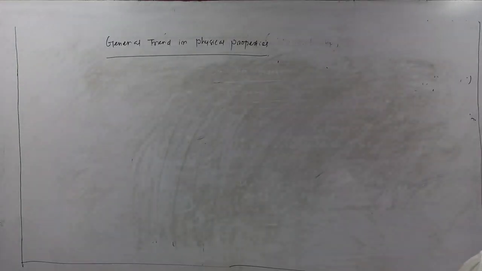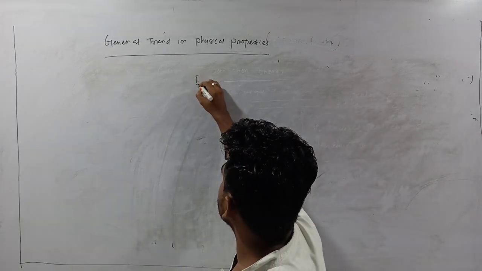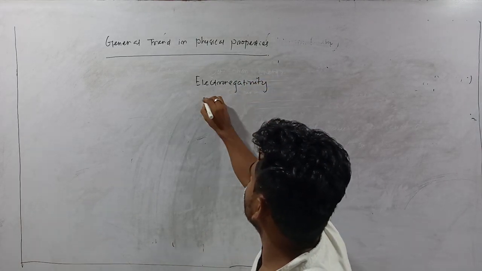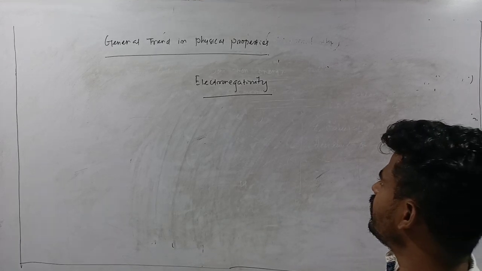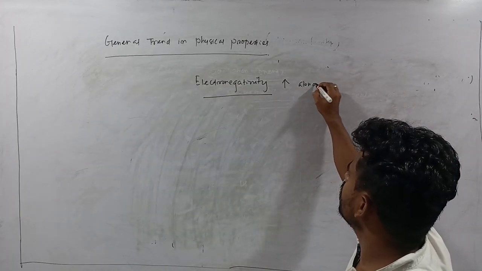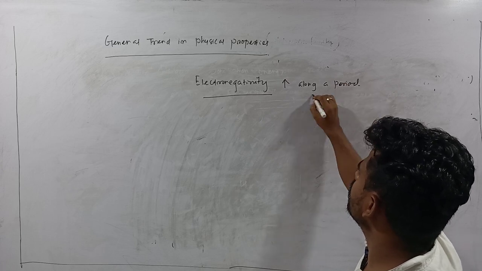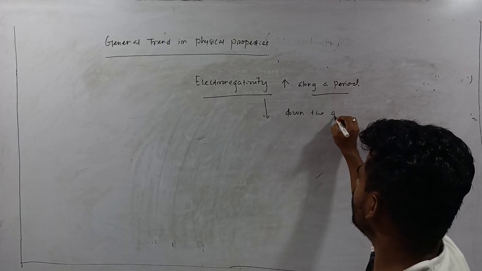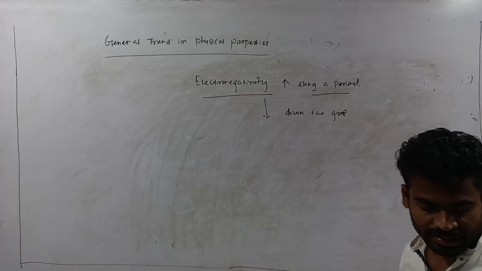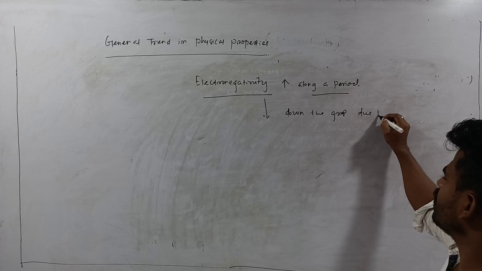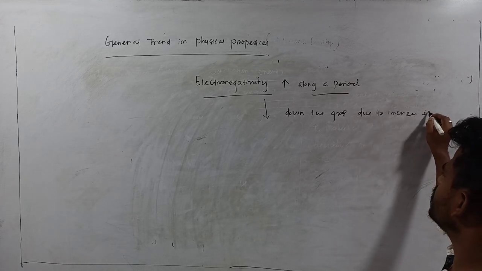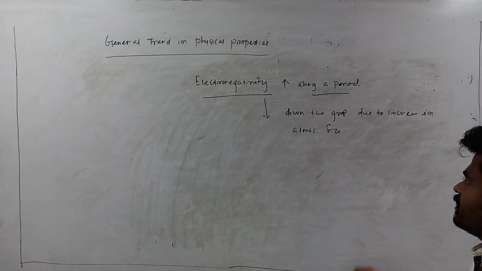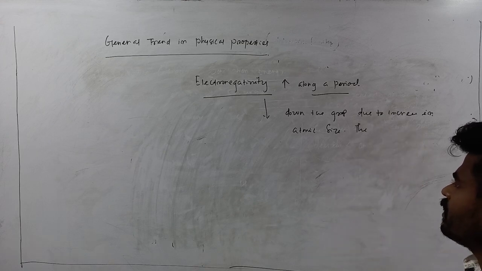So next trend, electronegativity. Electronegativity increases along a period, and electronegativity decreases down the group due to the increase in atomic size.